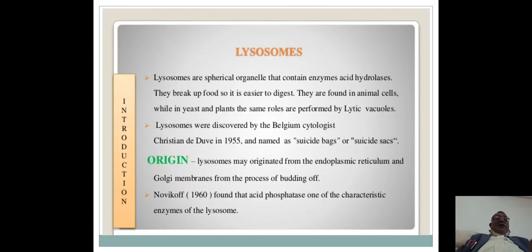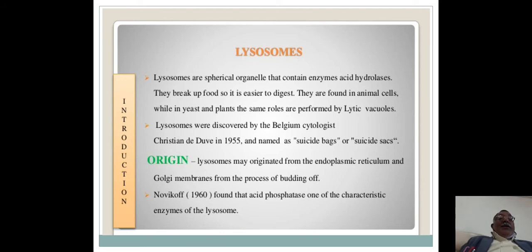Today I am going to speak on lysosomes. This is one of the very important cell organelles. Let me first explain what lysosomes are.